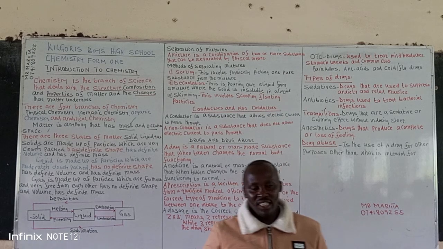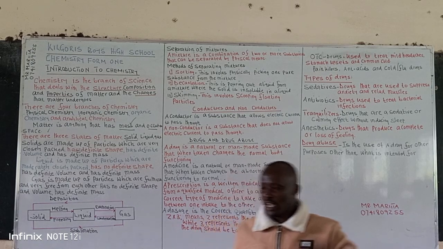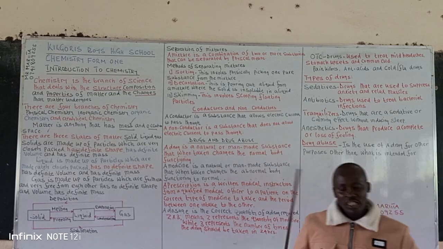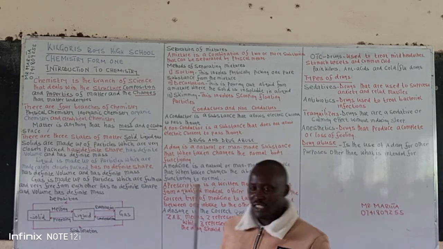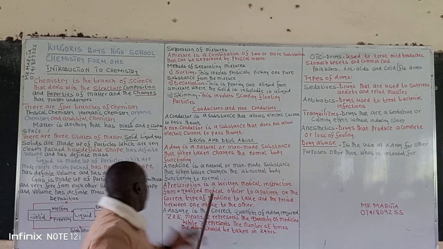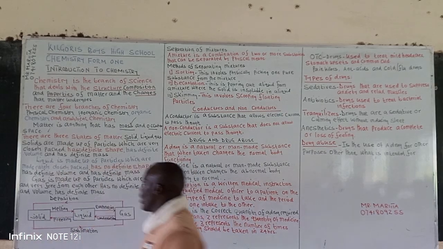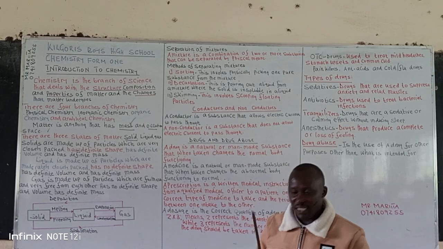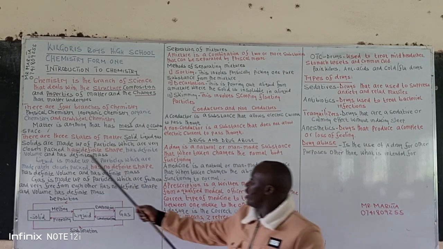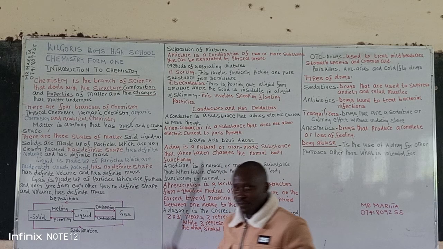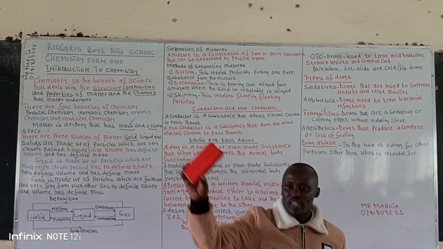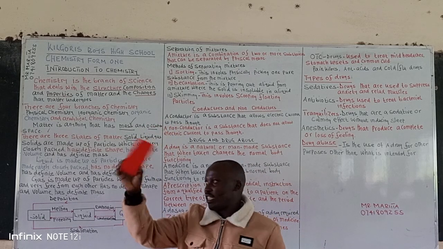That is oxygen gas and hydrogen gas that we are going to study later. So in the solid state, the particles are closely packed, as you can see from your screen. A solid has what we call a definite shape. So the solid has the shape, as you can see.